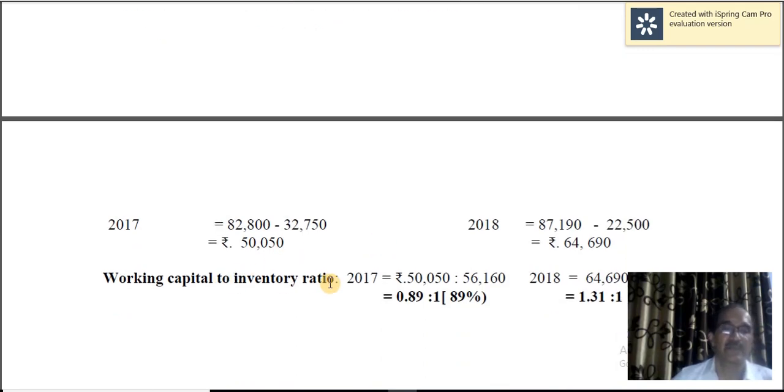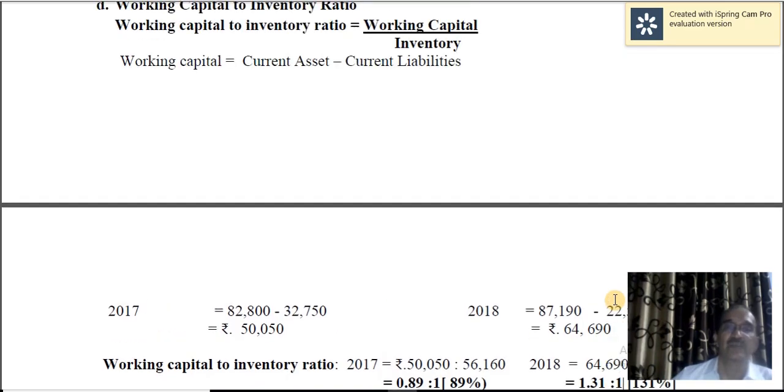Now working capital to inventory: 50,050 is the working capital, and inventory is 56,160. So it is 0.89 to 1. And here it is 1.31 to 1, so 1.31 times the inventory. So that is how you calculate it.